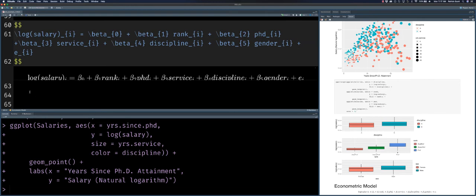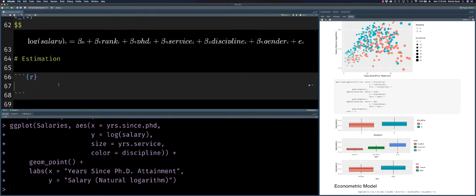So the next thing we need to do is estimate that. Once we've taken our theoretical framework, now we need to convert this theoretical equation into an actual regression and run that within R. So we'll say estimation.